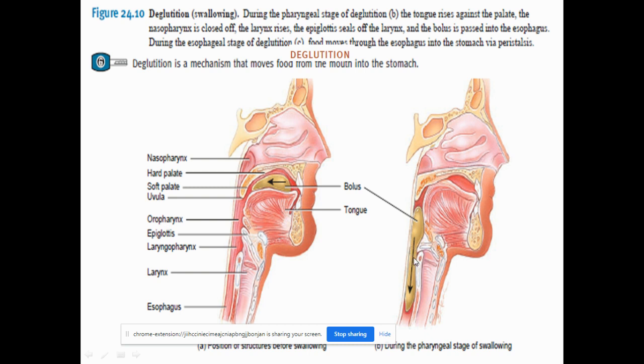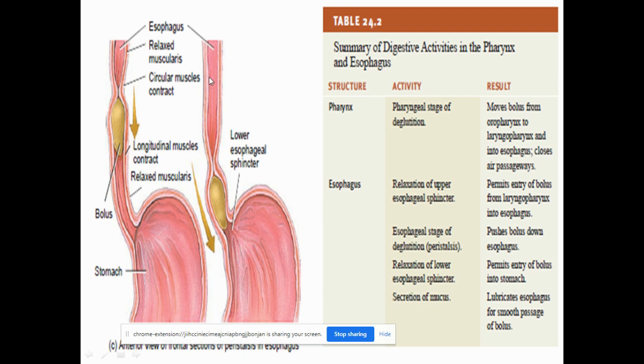Okay, once the food moves into the laryngopharynx, then it is easy. There is no other opening, so it easily goes into the next region of the esophagus. You can see this is the esophagus, how it is undergoing the transportation. The third stage is called the esophageal stage. In this esophageal stage, this is also under involuntary control.